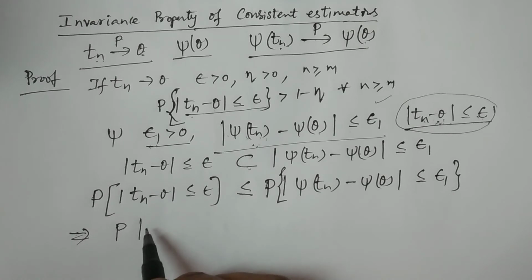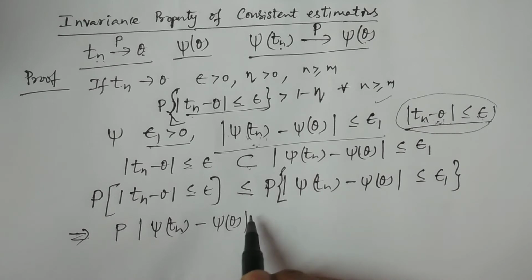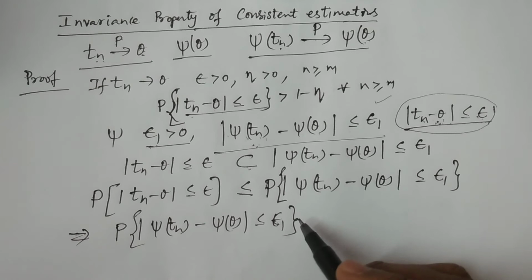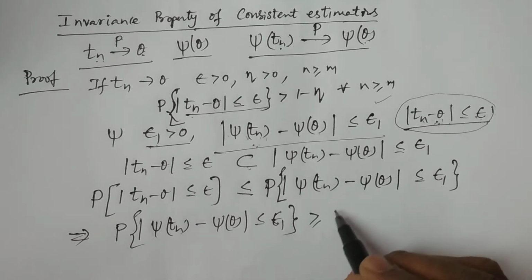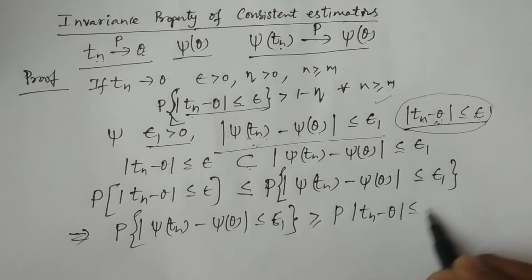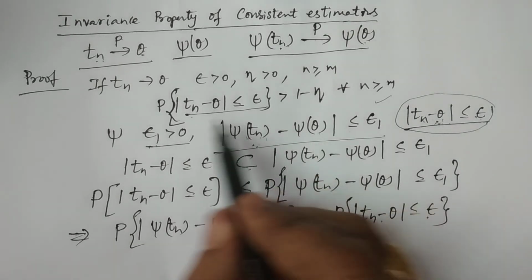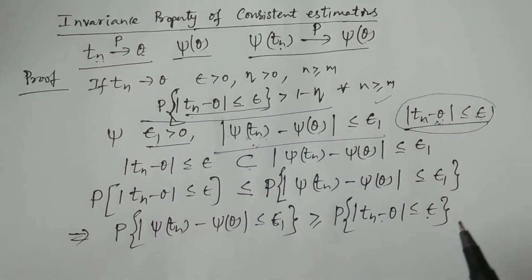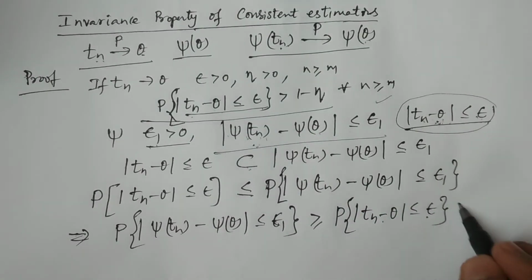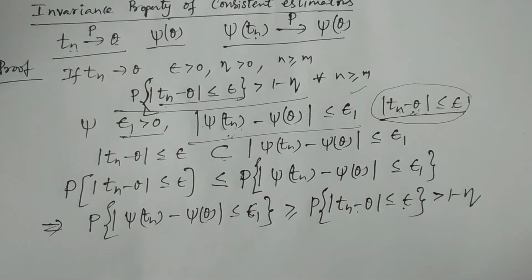So I am reversing the inequality. The probability of modulus of psi of Tn minus psi of theta less than or equal to epsilon 1, a very small positive quantity, is greater than or equal to the probability of modulus of Tn minus theta less than or equal to epsilon, which, from the basic definition of consistency, is greater than 1 minus eta for all n greater than or equal to m.